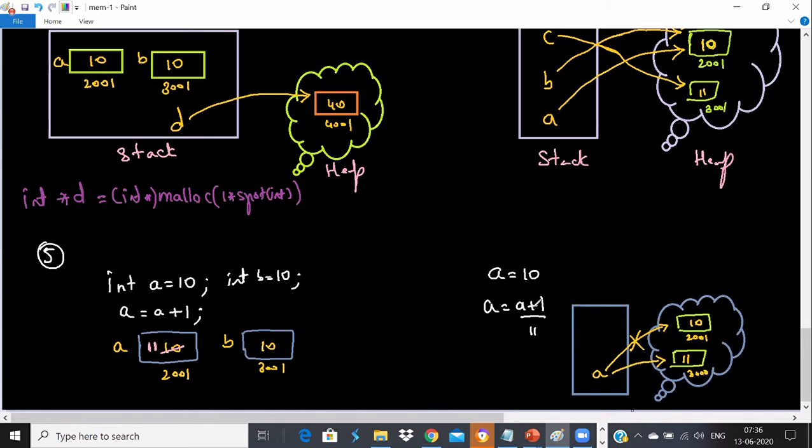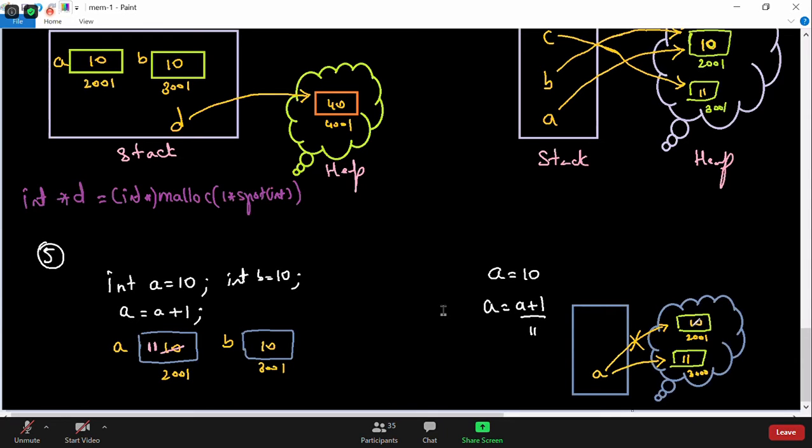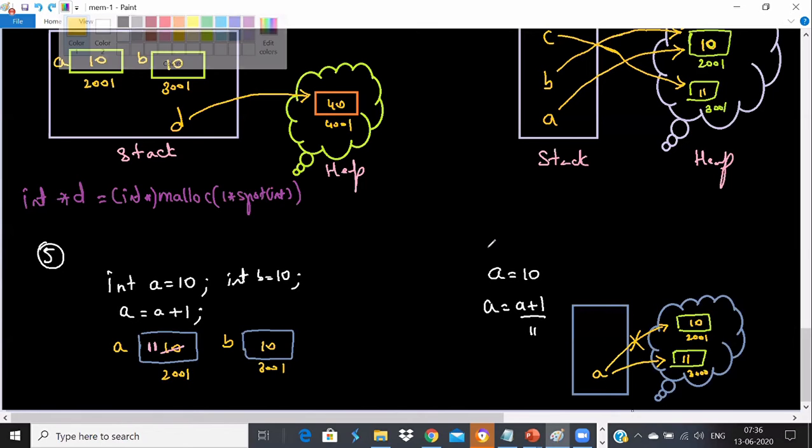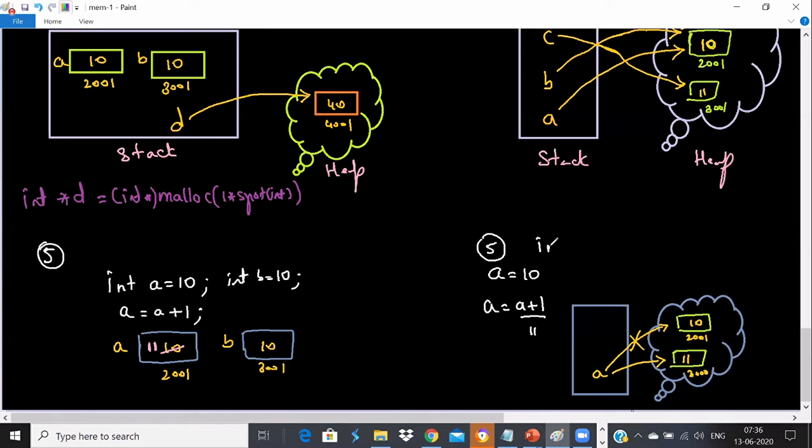Instead of adding 1 to it, does a point to the 10 object? No, nobody is pointing to object 10 now. Object 10 is eligible for garbage collection. So if it updated the same object, then b would have a problem. Yes, that's true, that's what I wanted to talk about. So the previous object goes to the garbage collector. Yes, guys. And this concept in Python is generally called immutability.